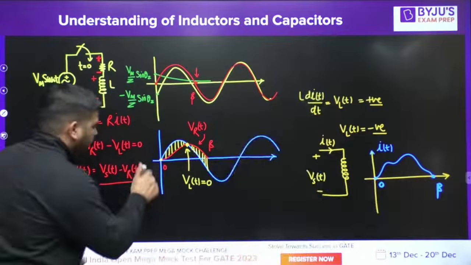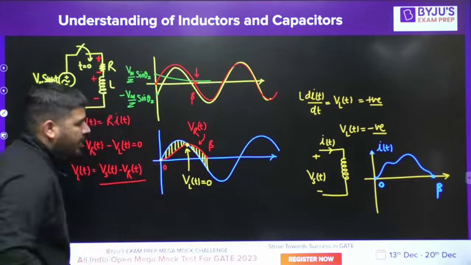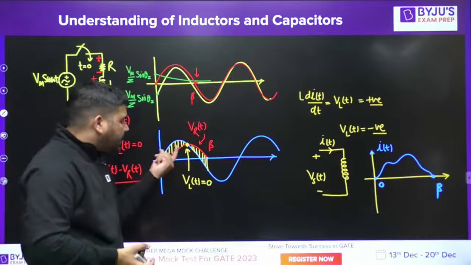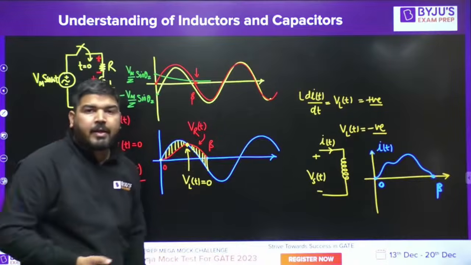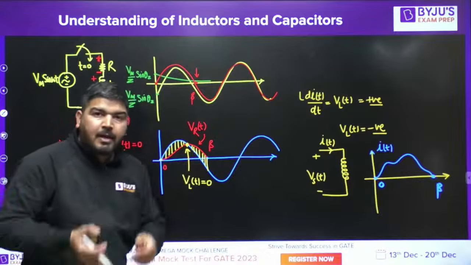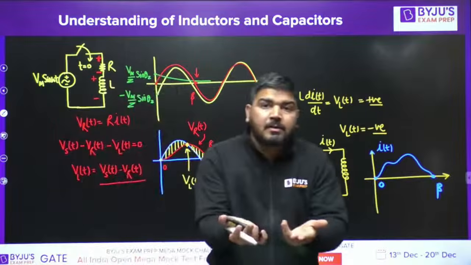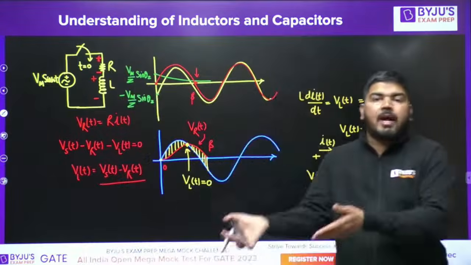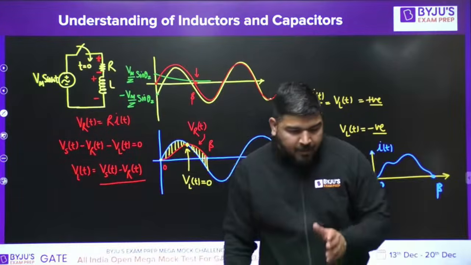And you can see that here the current starts from 0 value and again it reaches to 0 value. So you can say that whatever the positive area is, the same will be the negative area, because the current value is repeating itself. Repeating means average value should be 0. Average value 0 means the positive area must be equal to the negative area. I hope you understood this point.